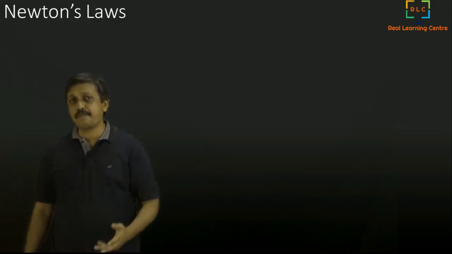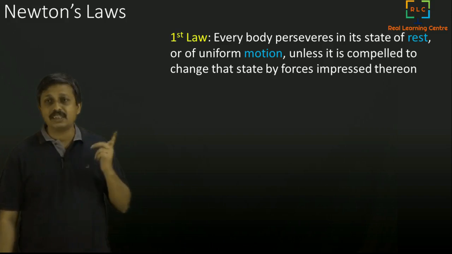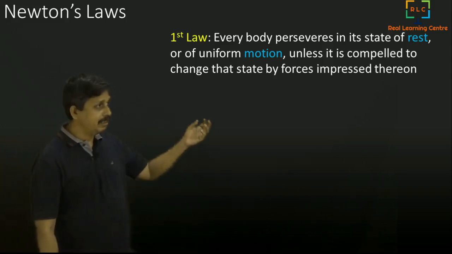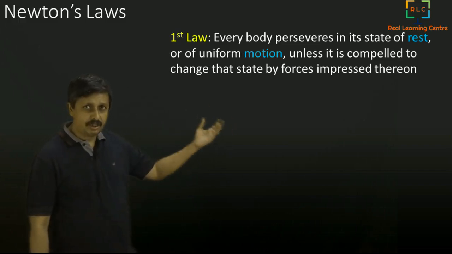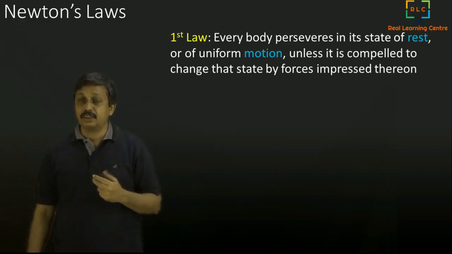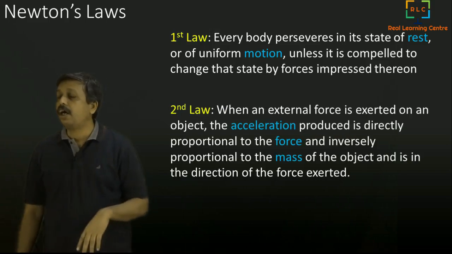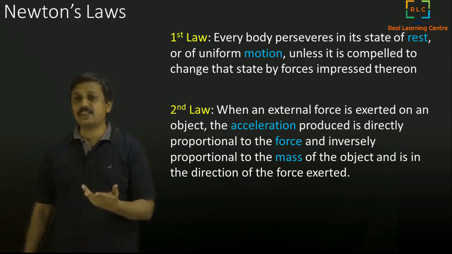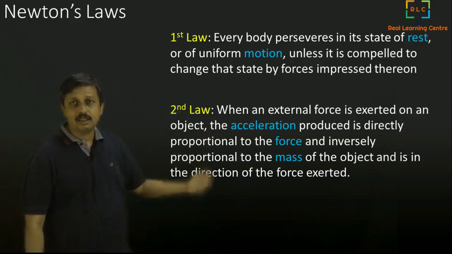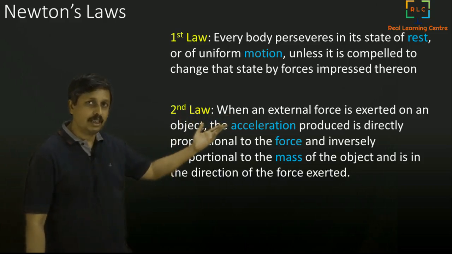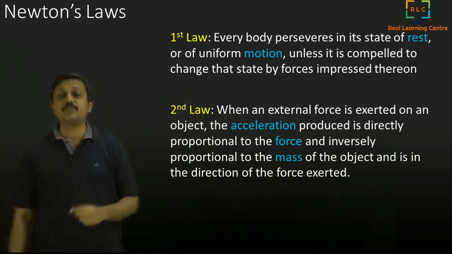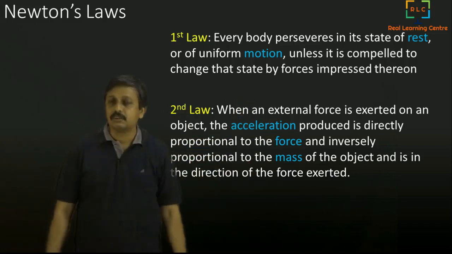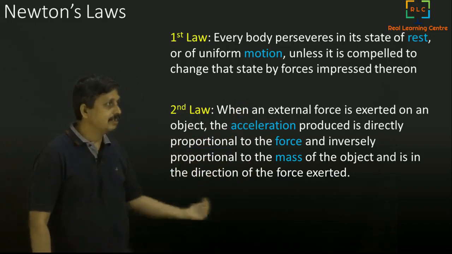just a quick recap of Newton's laws. We said that the first law was a lazy law, where things either are at rest or in uniform motion unless disturbed by an external force. And if an external force disturbs something, how fast it goes, what is the acceleration, we can compute; that is the second law. The acceleration is directly proportional to the force and inversely proportional to the mass, which means a smaller mass goes fast and a bigger mass accelerates slowly.